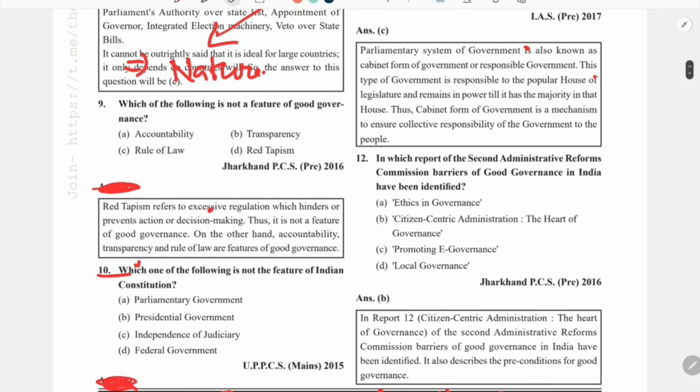So the next question is, in which report of the second ARC, that is the Administrative Reforms Commission. From time to time the government appoints some commission for the reforms in the administration of the government. So in which report of the second ARC have barriers to good governance in India been identified?